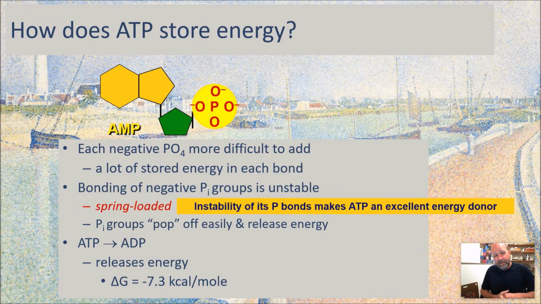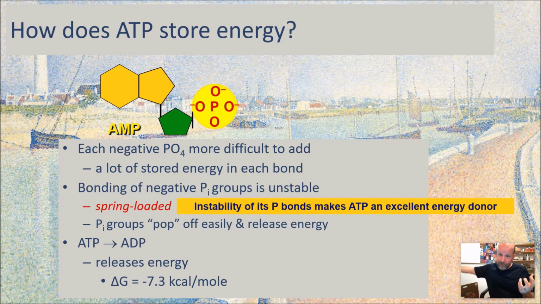Why does this have so much energy for such a little molecule? Well, it's those 3 phosphates, right? Phosphates are a negatively charged polyatomic ion. So I've got this negatively charged polyatomic ion, another one, and I shove it right next to it. They don't want to be next to each other. They're both negatively charged. They're trying to repel each other. But if I can get them close enough, I can get a covalent bond on there. They're stuck, but not happy.